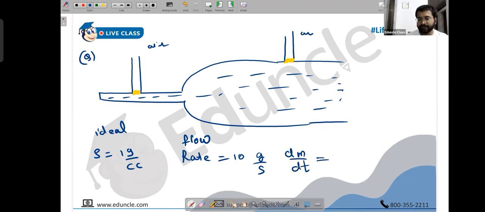Don't you think? Rate means what? Rate of change of something with respect to something. Rate of change of mass with respect to time. You have to look at it. So dm by dt is given to us as 10 gram per second. I hope this is understood.